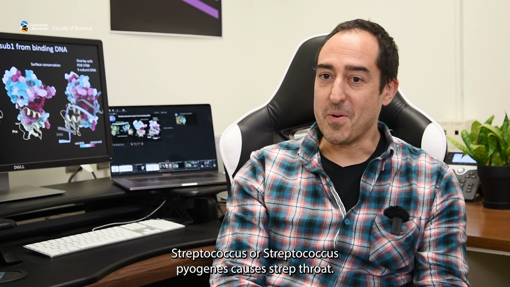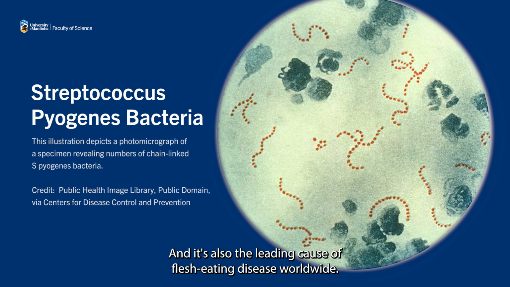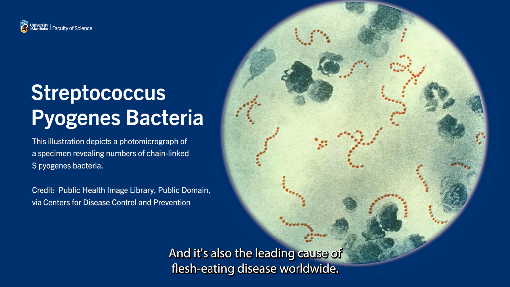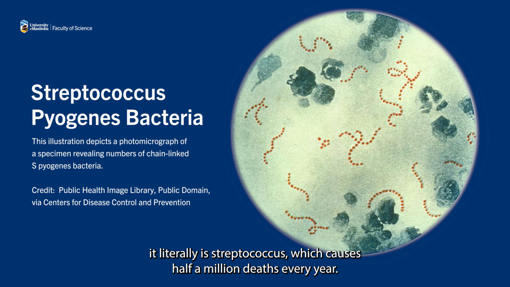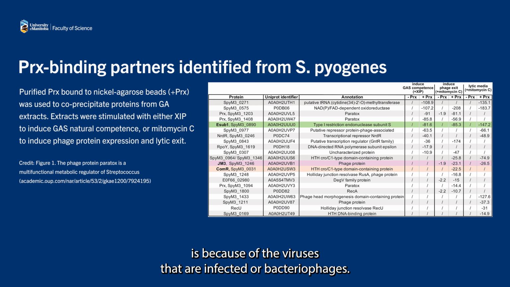Streptococcus pyogenes causes strep throat, and it's also the leading cause of flesh-eating disease worldwide. Way more than Ebola or other viruses. It literally is Streptococcus, which causes 500,000 deaths every year. But one of the reasons why it's such a pathogen is because of the viruses that infect it, or bacteriophages.